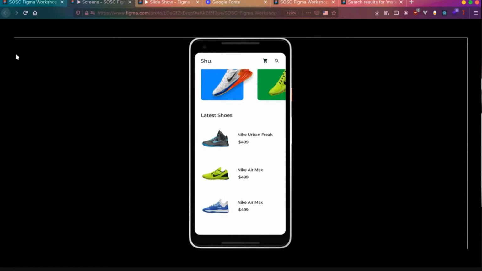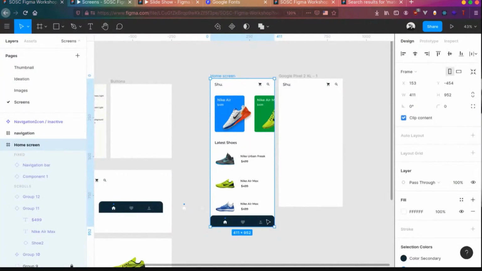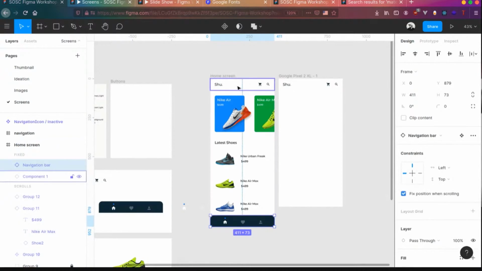Okay, I guess there is some issue with that. But yeah, you get the idea. So if you want something to stick on the screen, you can click on that and fix the position when scrolling it.